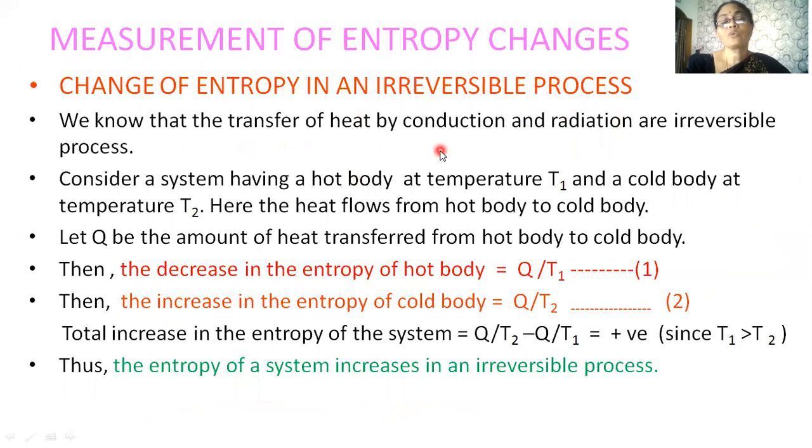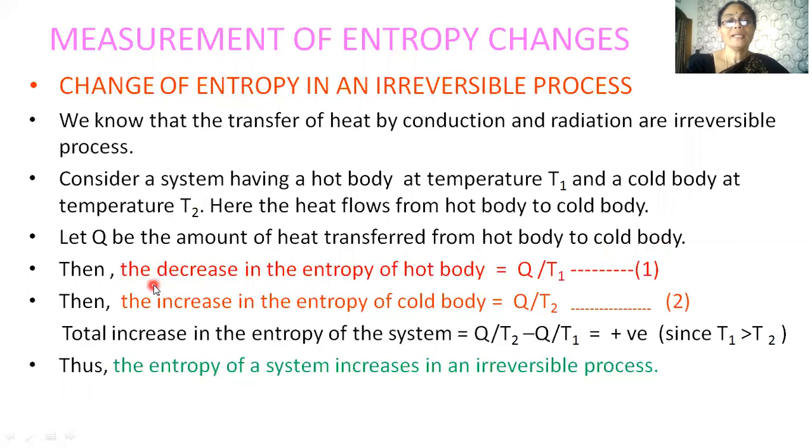Of course, the transfer of heat by conduction and radiation are also examples of irreversible processes, and all the processes which are available in nature are irreversible. Now let us consider a system having a hot body at a temperature T1 and a cold body at a temperature T2. Here, a quantity of heat Q flows from the hot body to the cold body according to the first law of thermodynamics, or according to the second law of thermodynamics, heat always flows from a body of high temperature to a body of low temperature. Now, let Q be the amount of heat transferred from the hot body to the cold body.